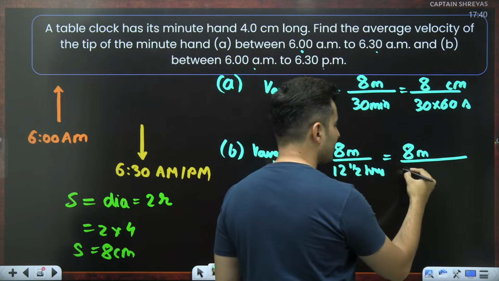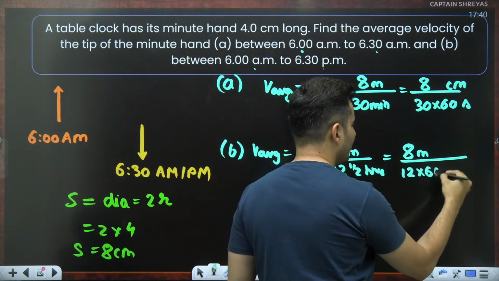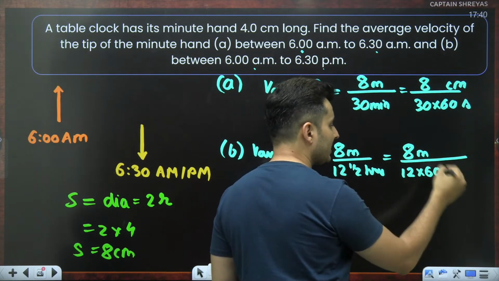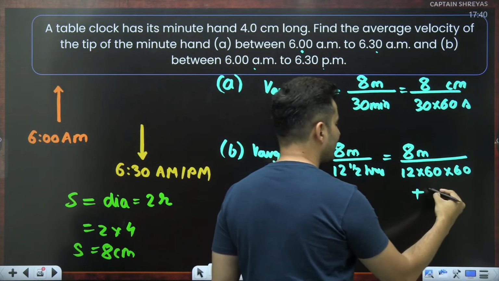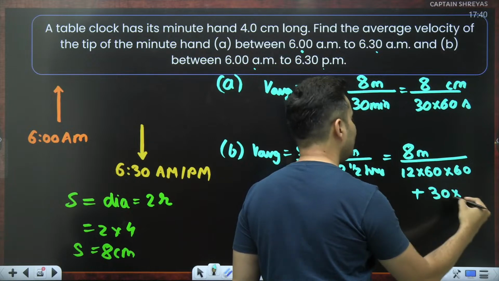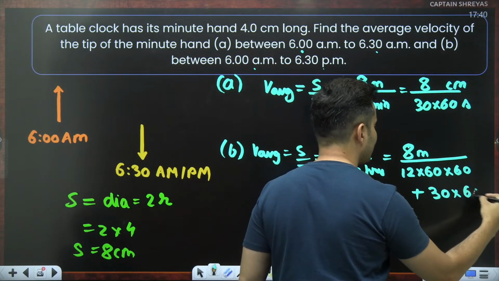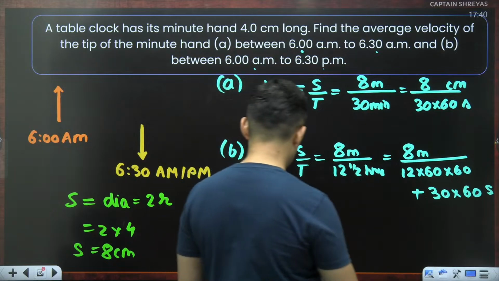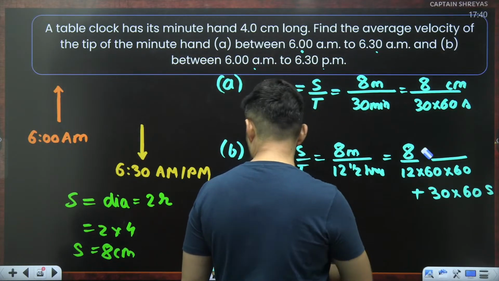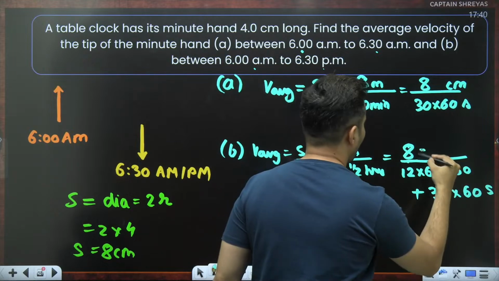So 12 hours will have 60 minutes each. So 12 into 60 minutes into 60, plus that extra 30 minutes that you get, and each minute will have 60 seconds. So this is what the answer will be in centimeters per second. Okay, I hope you understood.